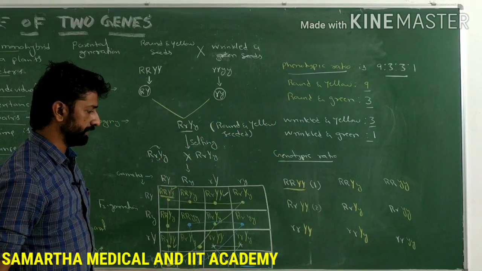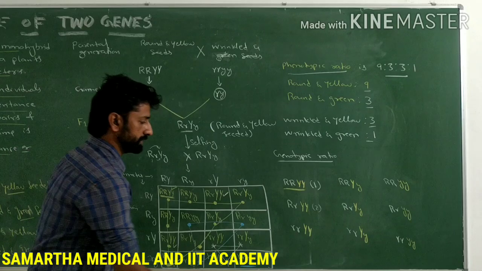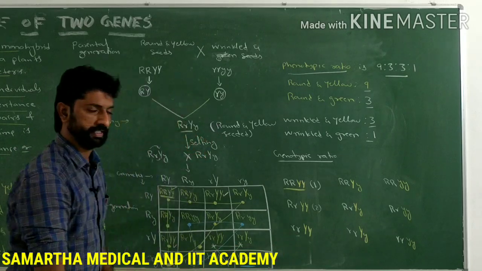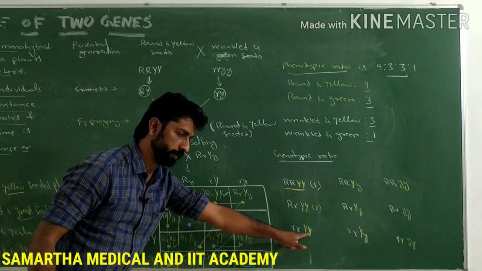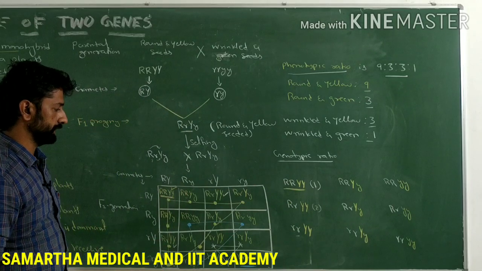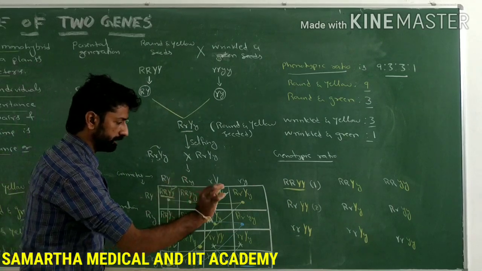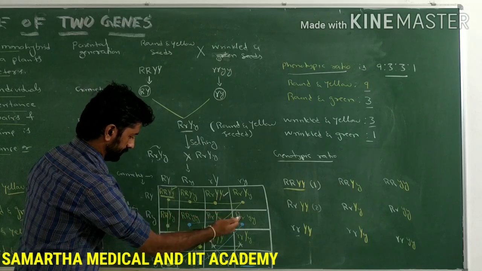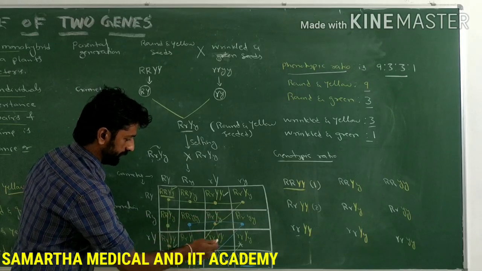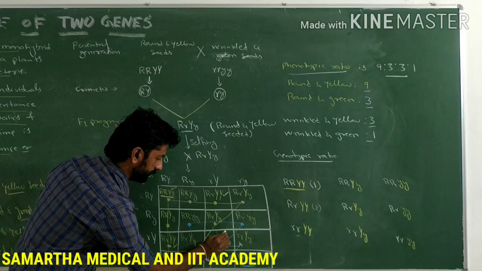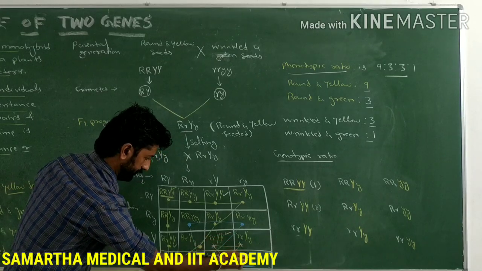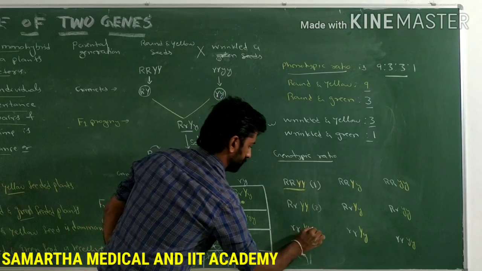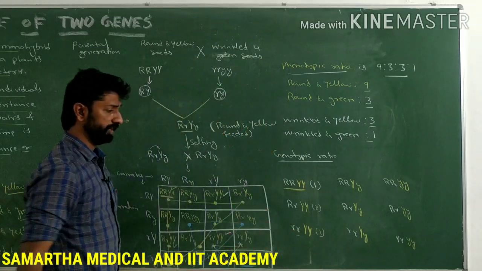How many plants are having a homozygous recessive condition for the seed shape and homozygous dominant condition for the seed color? That is small r with capital Y. So in this no small r is present. So here small r with capital Y, the 1 plant is there. Any other plant? No. So only 1 such plant is available out of 16.